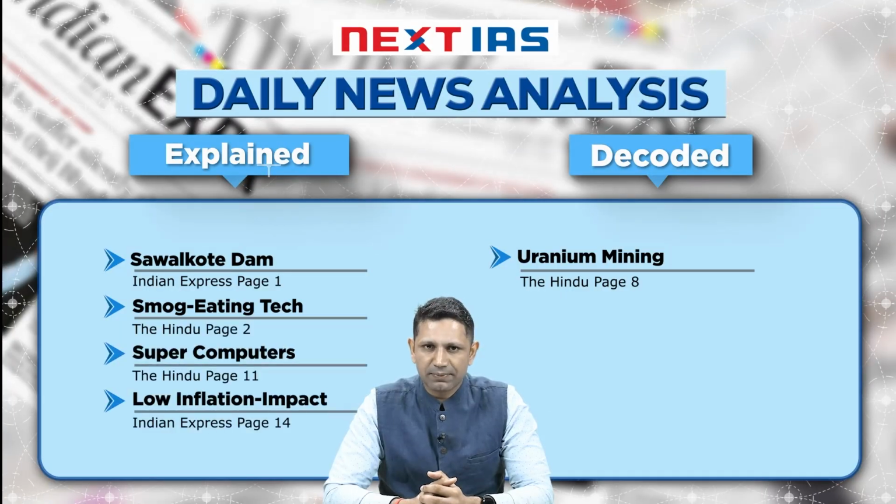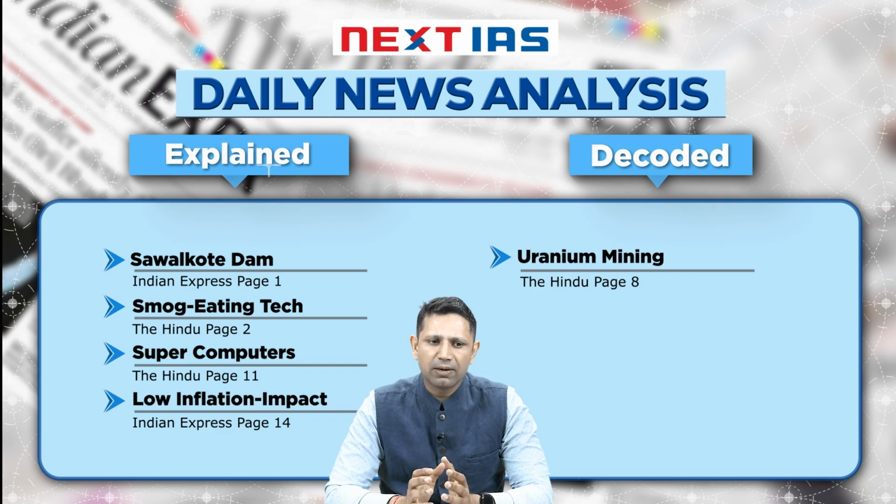Today is 22nd September and let's see the topics that we are going to cover today. The first topic is the Sawalkote Dam. The Sawalkote Dam is being built on Chenab River and it is in the context that India has now suspended the Indus Water Treaty and now India is going to utilize the waters of Indus, Jhelum and the Chenab River.